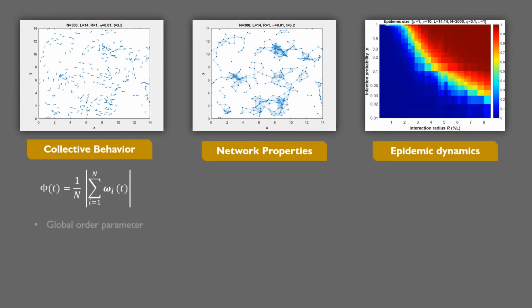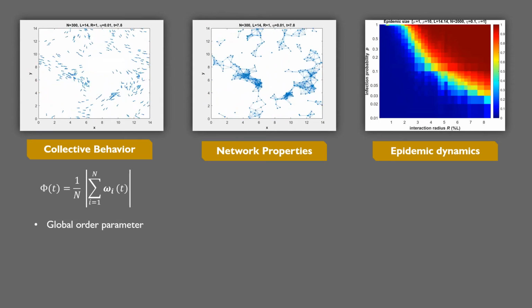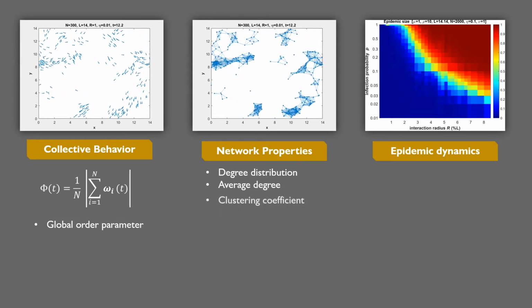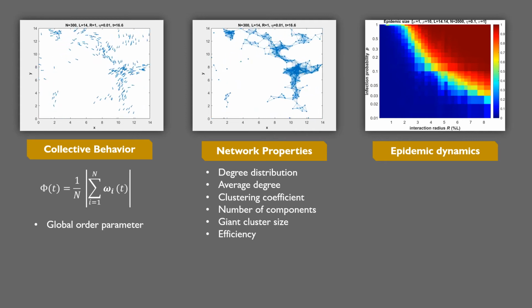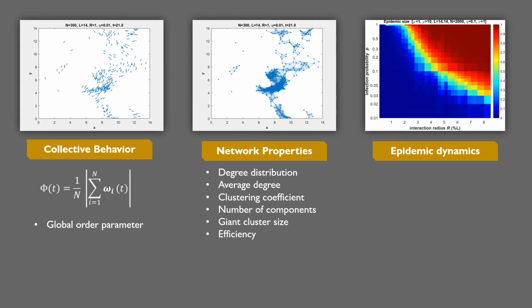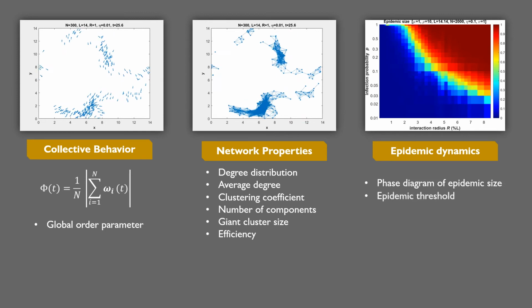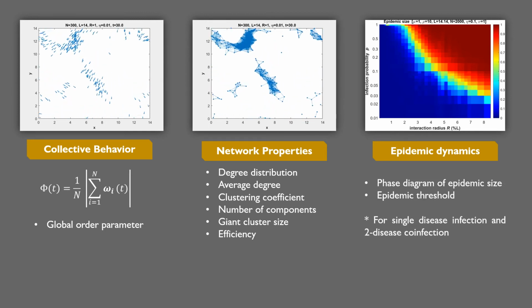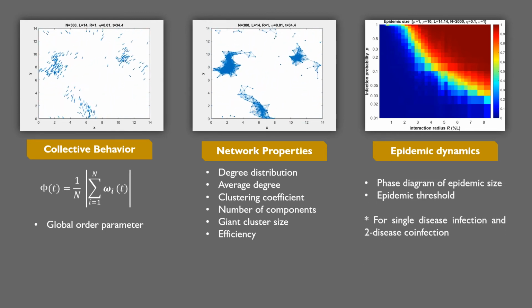The collective motion of the Vicsek agents was quantified using the global order parameter, while the interactions between agents were examined by characterizing the dynamic network that they form. Meanwhile, the epidemic dynamics were investigated for the one-disease infection and two-disease co-infection.